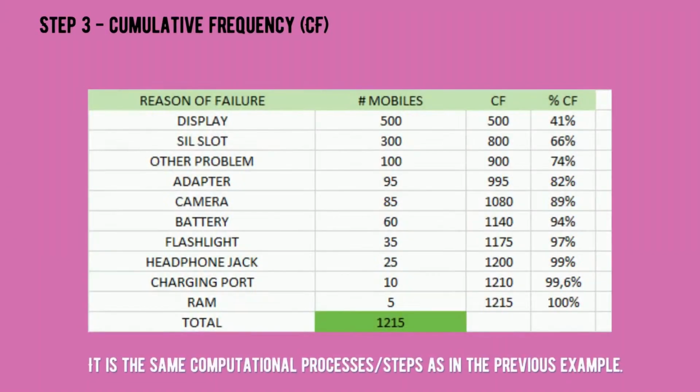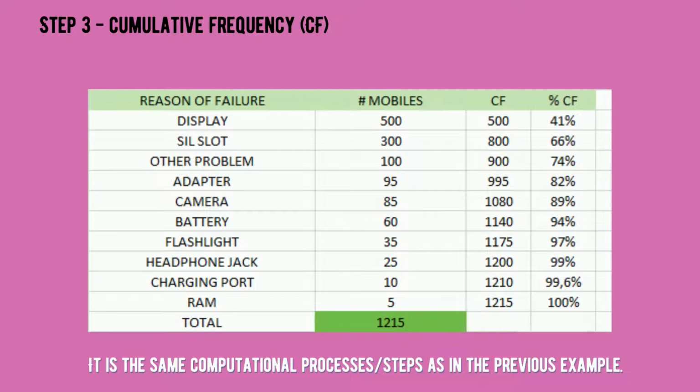And next is the step 3, cumulative frequency. So, dito, ipagpa-plus lang natin yung cumulative frequency sa number of mobiles defects. So, kopyahin muna natin yung 500, then 500 plus 300 is equal to 800. Then, 800 plus 100 equals 900. 900 plus 95 equals 995.